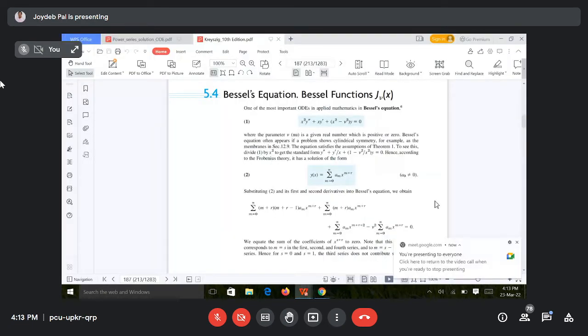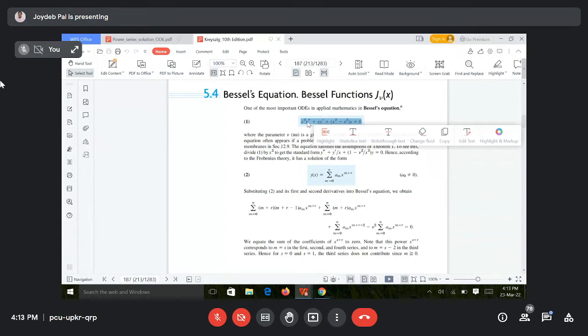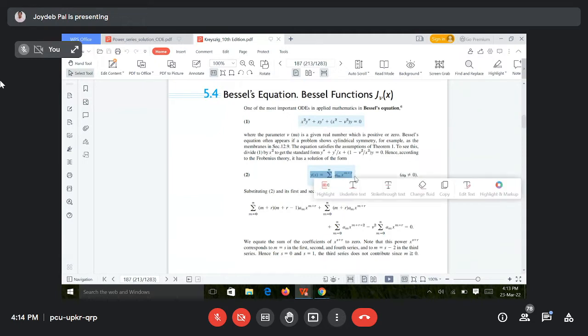Okay, so I was telling that you can solve that Bessel equation by the Frobenius method, where x is equal to 0 is a regular singular point. So you have to take this type of power series solution, right? In Frobenius, this type of power series solution we have taken: sum from n equals 0 to infinity a_n x to the power n plus r, provided a_0 is not equal to 0.